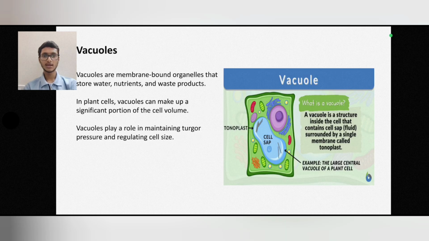Vacuoles. Vacuoles are membrane-bound organelles that store water, nutrients, and waste products. In plant cells, vacuoles can make up a significant portion of cell volume. Vacuoles play a role in maintaining turgor pressure and regulating cell size. So a vacuole is a structure inside the cell that contains cells or fluid surrounded by a single membrane called the tonoplast. For example, the large central vacuole of a plant cell.